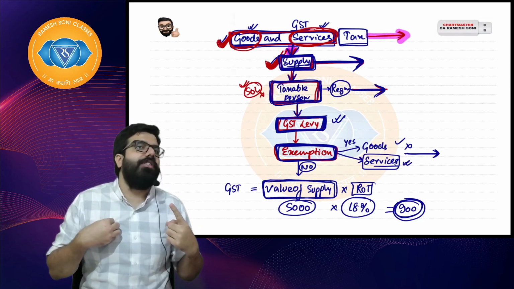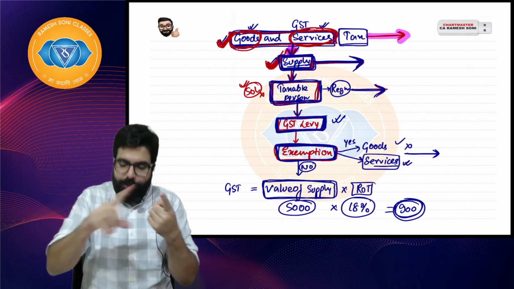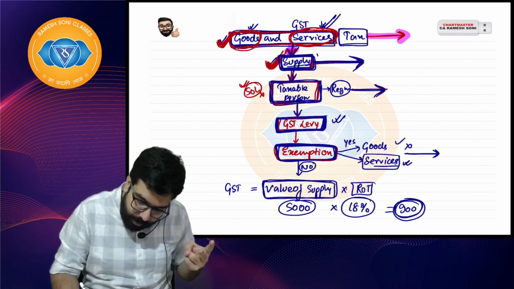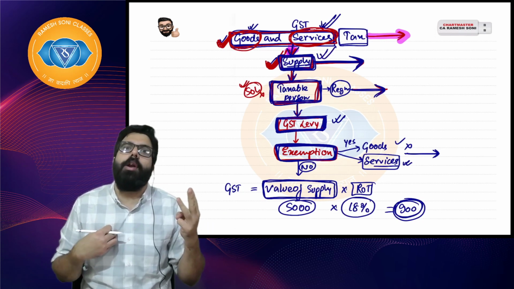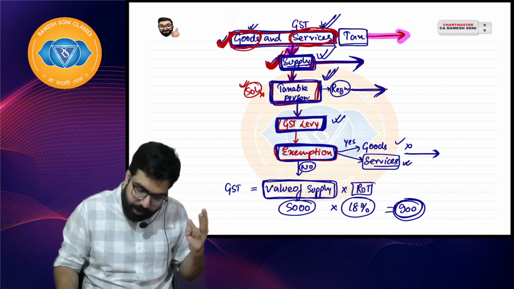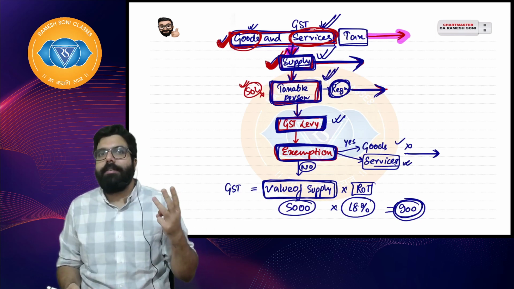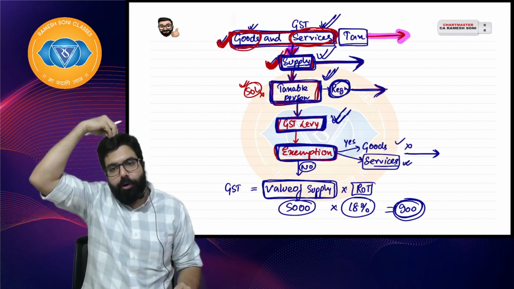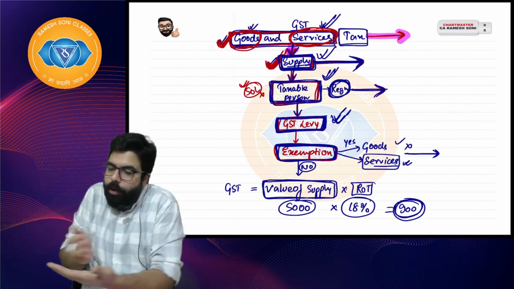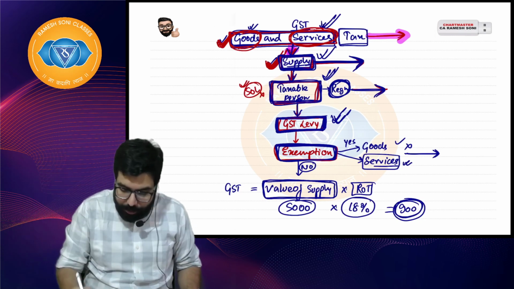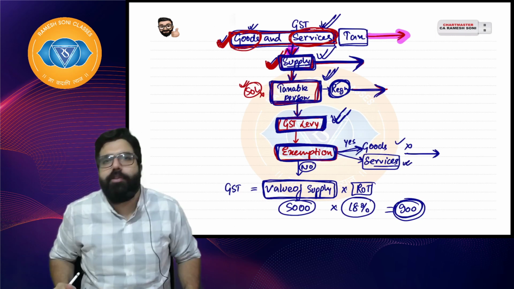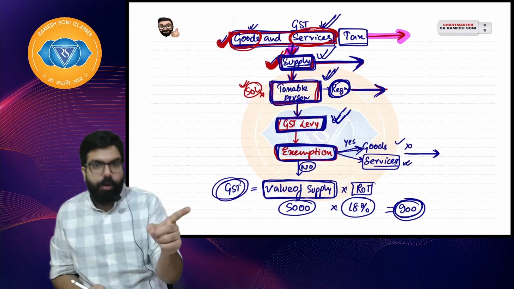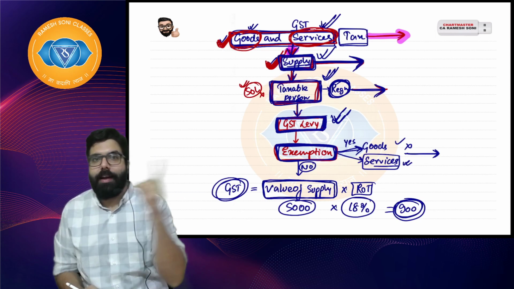First of all, I am providing service. I am into teaching, I am into coaching. Coaching is a service. Sir, coaching I am providing means I am supplying. Yes, sir, you are supplying. I have already crossed a turnover of 20 lakh. I am a taxable person. I have to take registration. Once I take registration, GST will be levied on me, which means GST has been imposed on me. Now, I'll have to see if I am falling in an exemption. If I am falling in an exemption, then I'll be out. No, sir, coaching is not exempted. So, if I am not exempted, I will have to collect GST from my customer and pay it to the government.